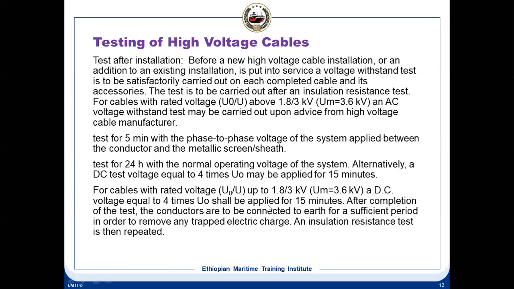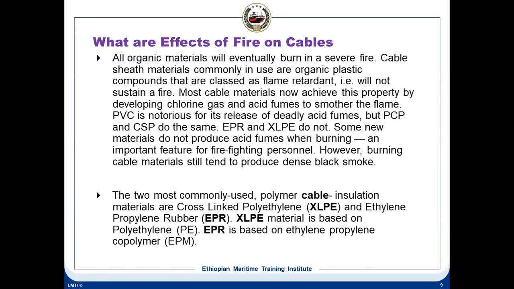Whatever kilovolt value you get, plus 1, is the minimum value for rotating machineries. This is for cable, minimum should be 100 mega ohms with a 1000 volt megger, and 1000 mega ohms with a 10,000 volt megger. Okay, so this is about this.